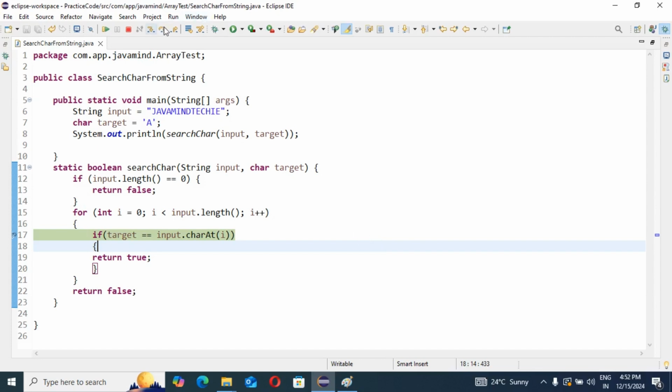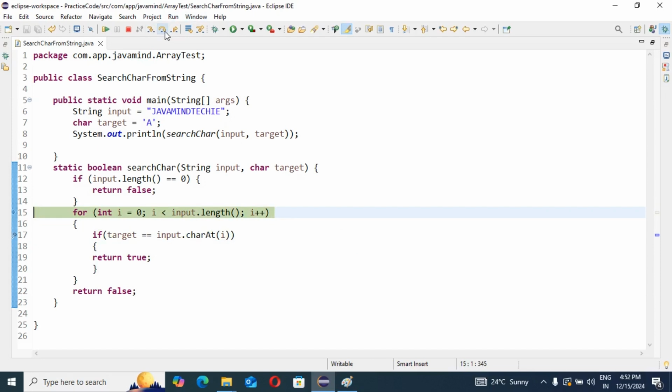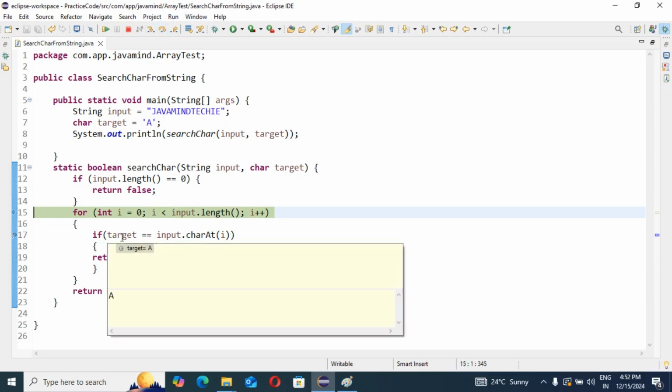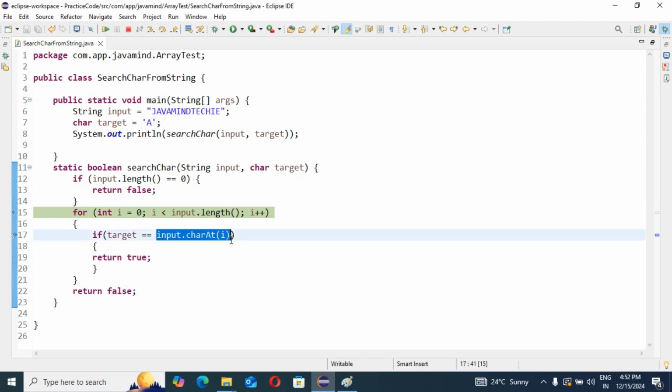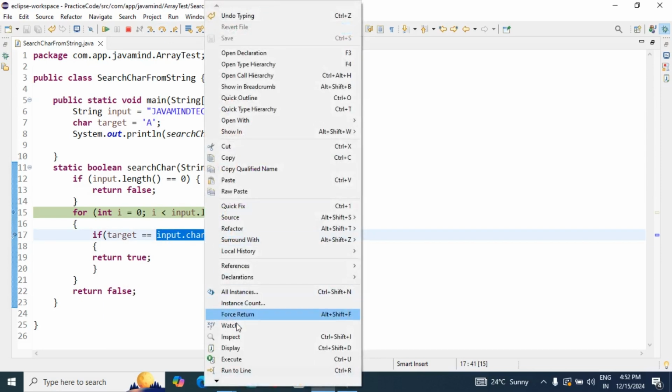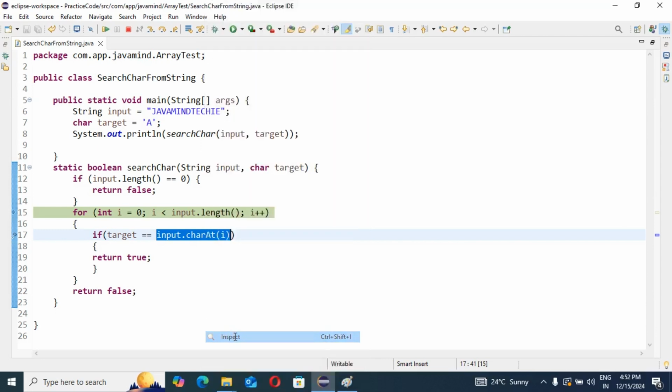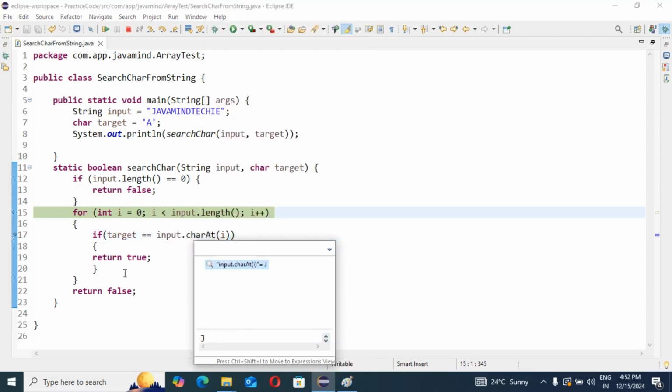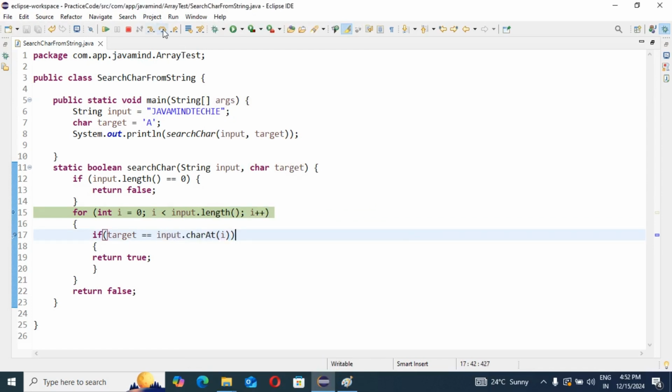Now I am going to go to this place. You can see this is the value of y. This is the target value, a, and this time this value will be j. So a is not equal to j. So in the next loop I will come here. This time this value is 2. So this time we can enter this part, line number 19.